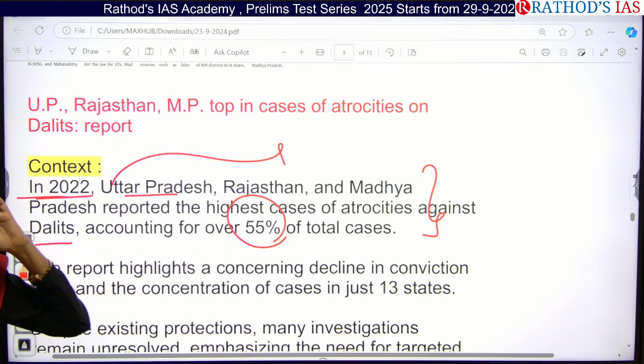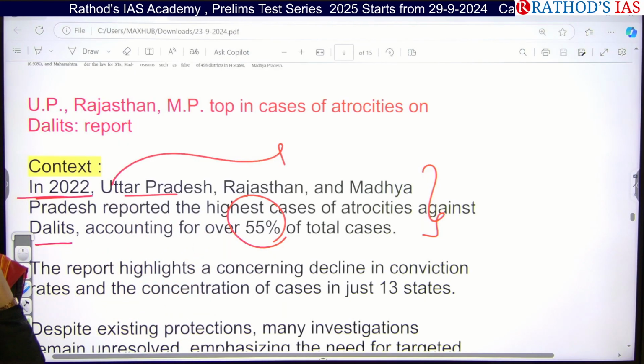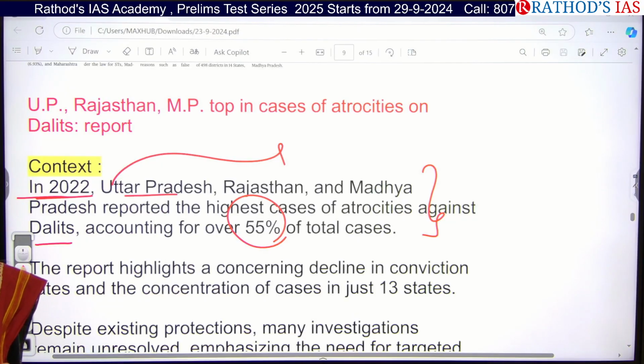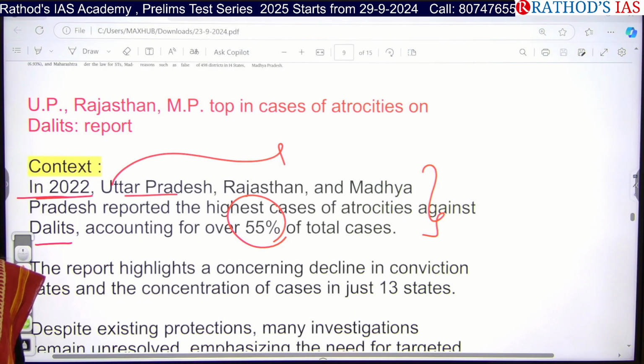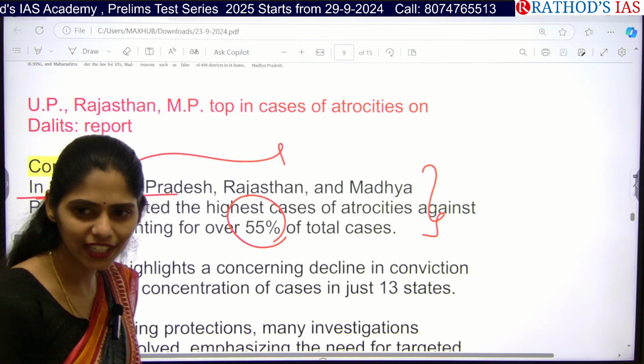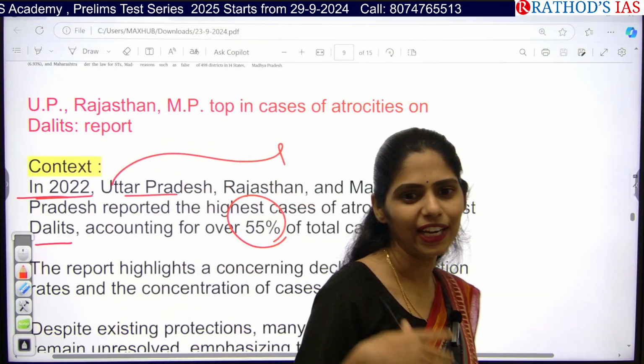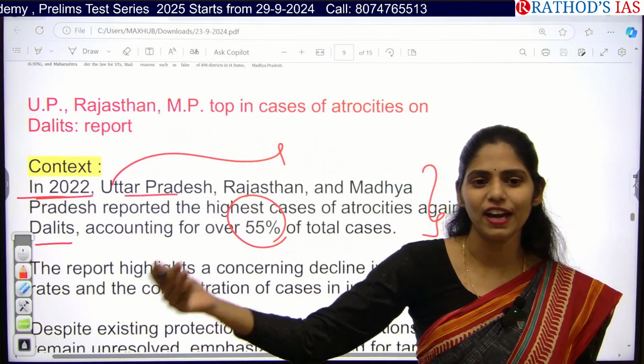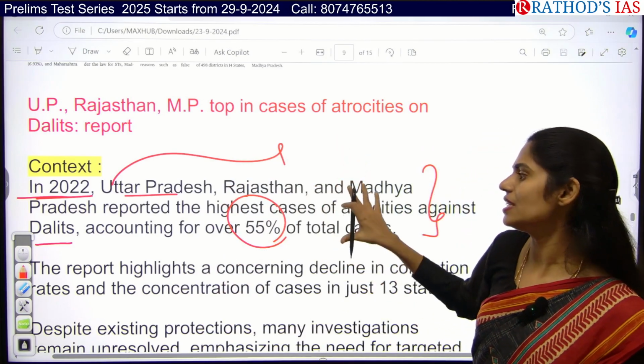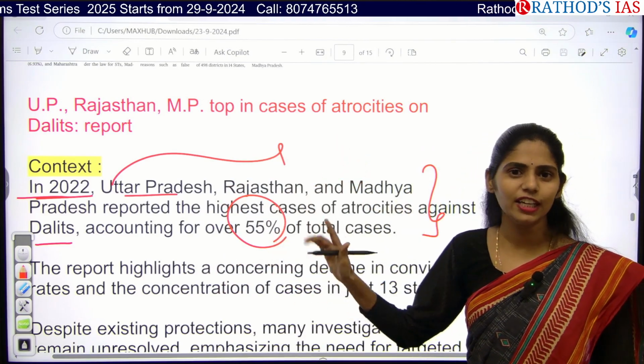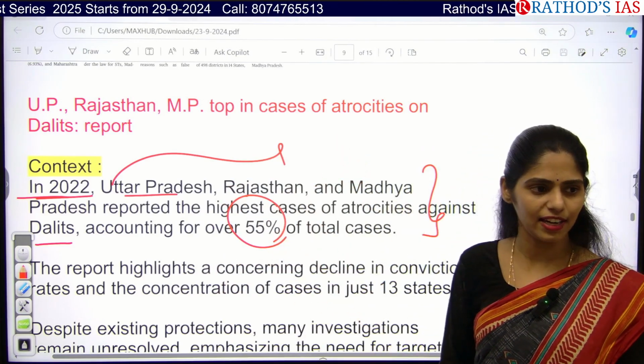So these are some problems. Whenever population is increasing, what happens? Obviously, there will be scarce resources, and there will be increasing pressure on food grains, right? And even there is increasing poverty, increasing hunger. So these are some important reasons behind this increase in atrocities against Dalits.